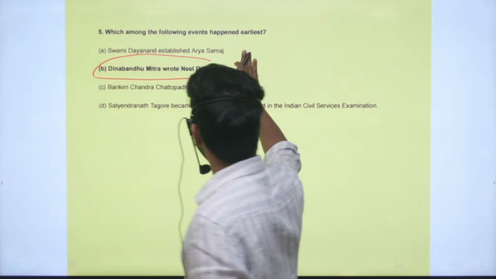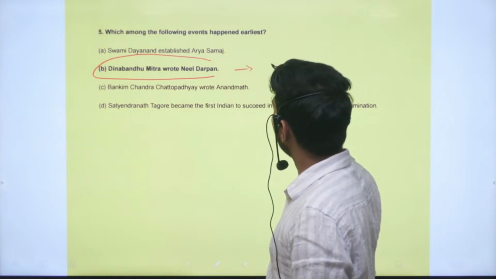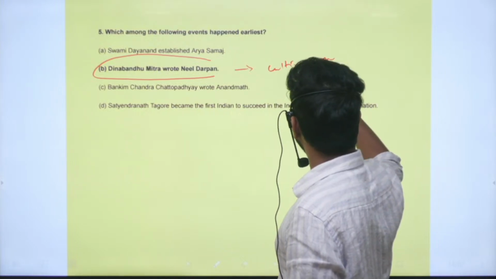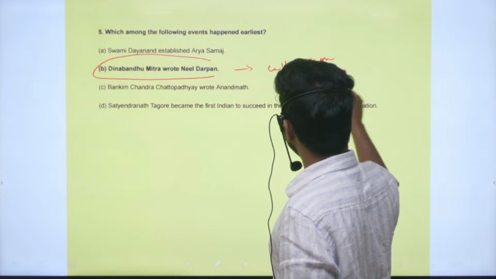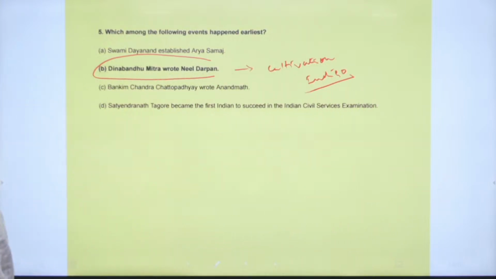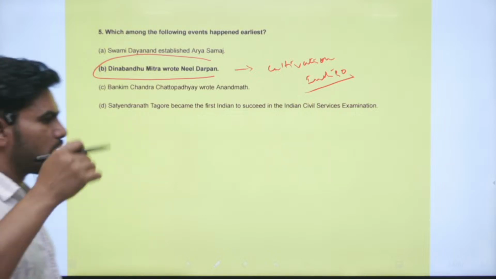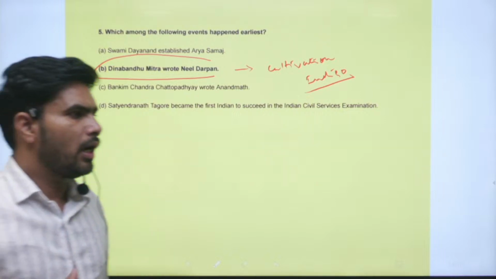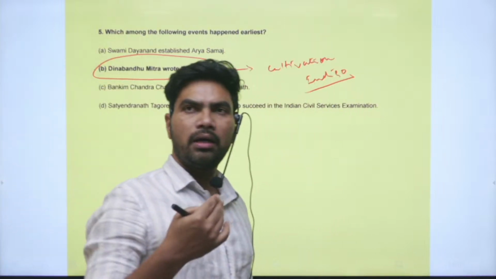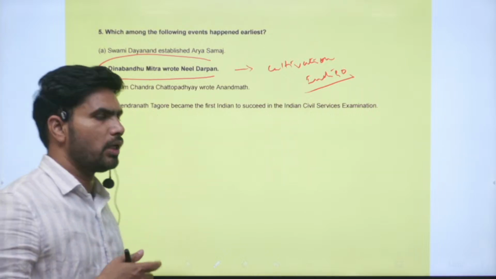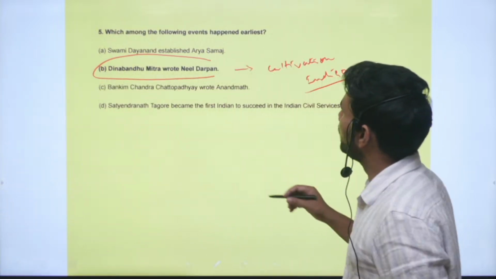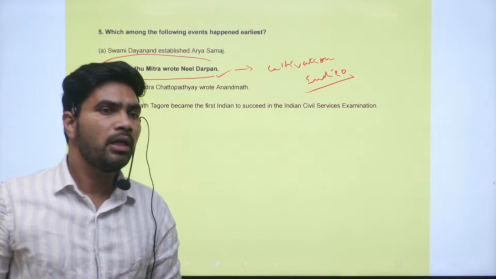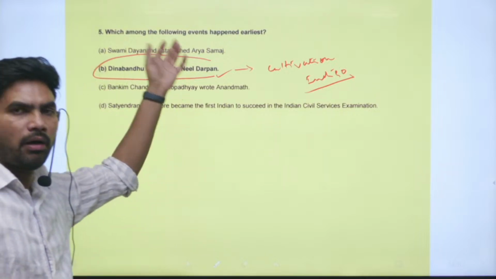If you see the context, it is related with the cultivation of indigo in India, especially in Bihar, the present Bihar, UP region. You know the Champaran Satyagraha that we have studied, and we have also seen the question on the disappearance of indigo cultivation from India, and what the reasons for that are. In Neel Darpan, the problems and the sufferings of the indigo cultivating farmers have been described. That is the theme of this particular book.